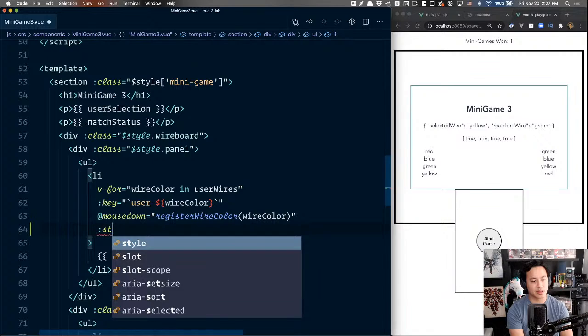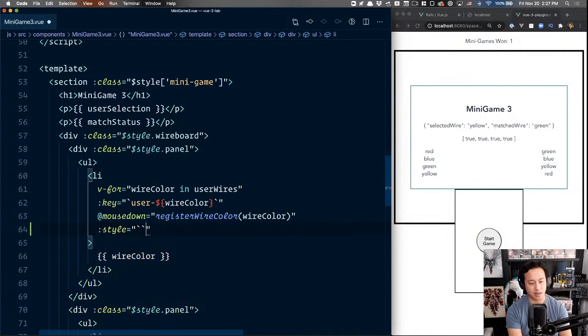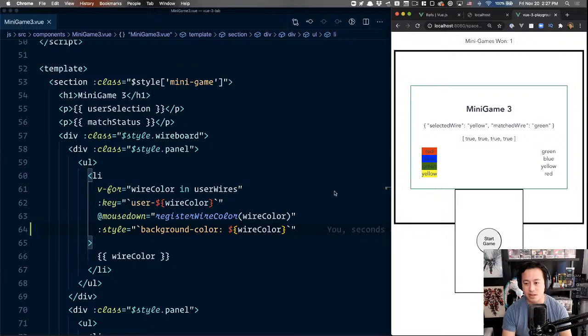We can go style and bind it to an ES6 template literal, where we'll say background color is going to be the wire color, and this is one of the benefits of us using the name. There we go. Everything's showing up.